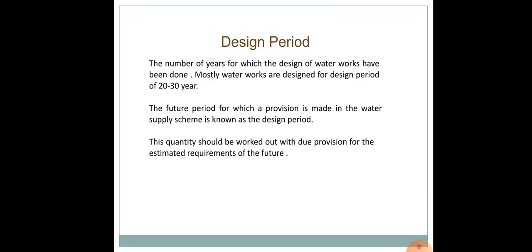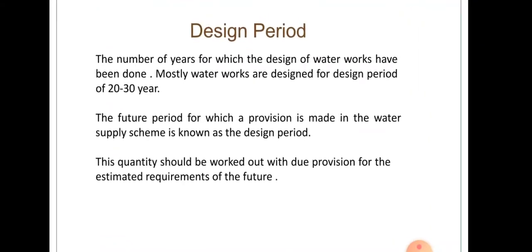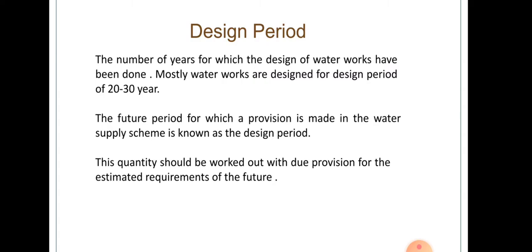Now coming to what is design period. Whenever we design a water supply scheme, it includes very huge and costly structures which cannot be replaced, or we cannot increase their capacities easily and conveniently, because replacement can cause other complications. So in order to avoid these future complications of expansions, the various components of a water supply scheme are purposely made larger. Whenever we design it, we make it larger so as to satisfy the community needs for a reasonable number of years to come.